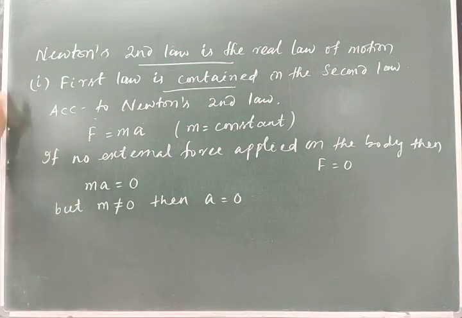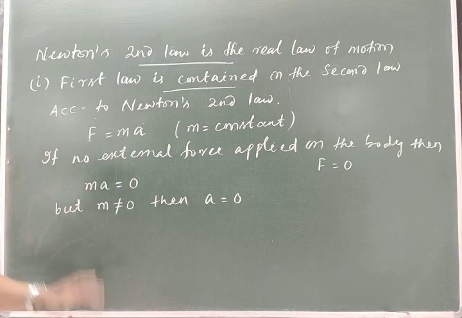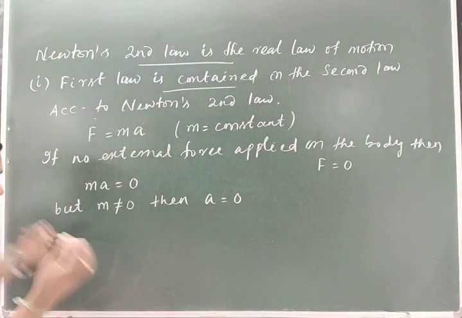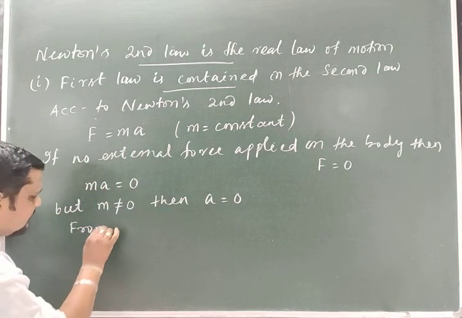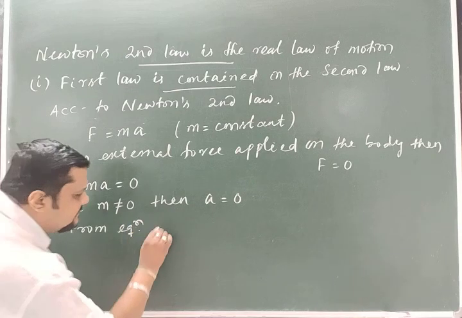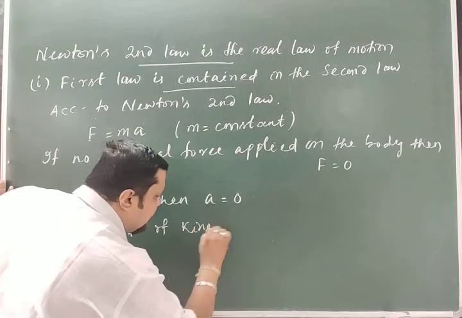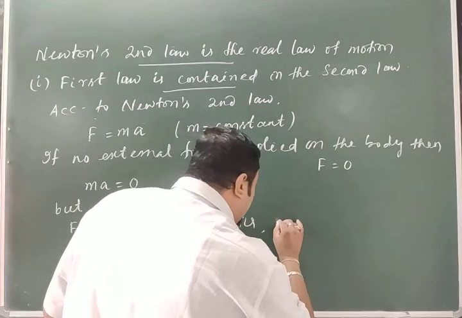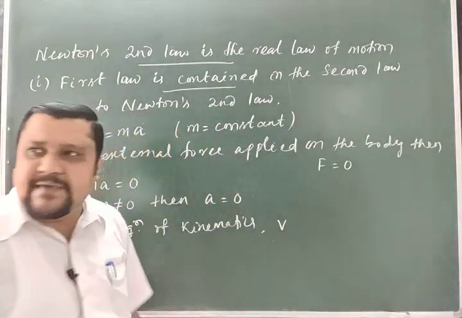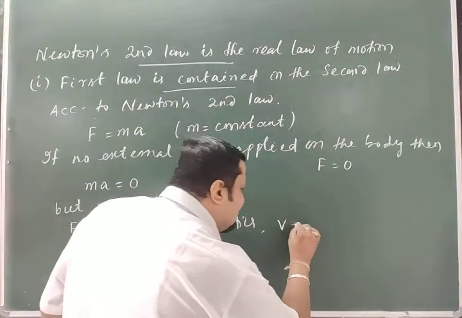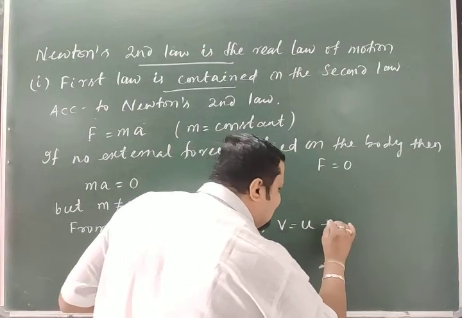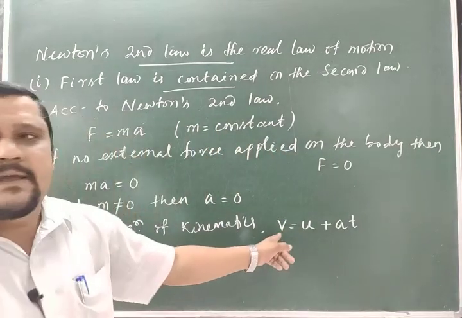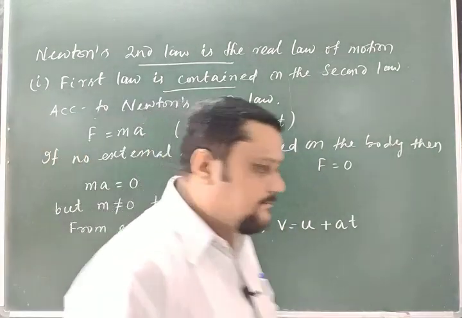What does it mean, acceleration is 0? It means the body is not accelerating. From the equations of kinematics, if I go in detail, what do we know? If a body has a final velocity v and an initial velocity u, moving with an acceleration a, and the time taken to change the velocity from u to v is t, the relation is v is equal to u plus at.